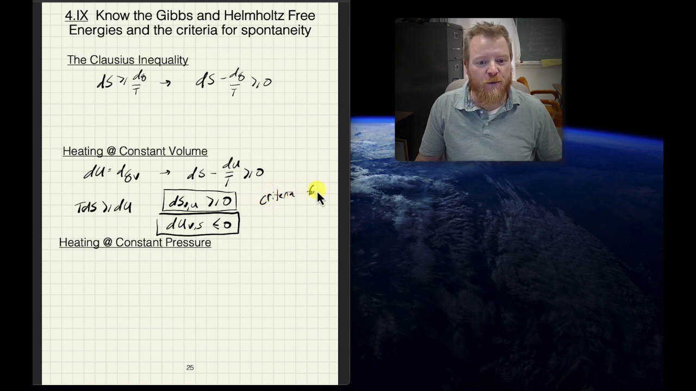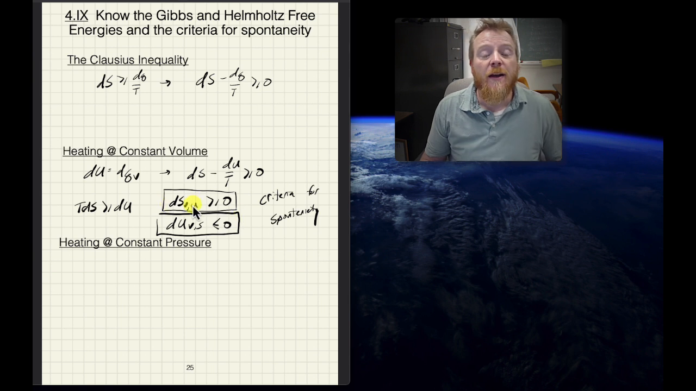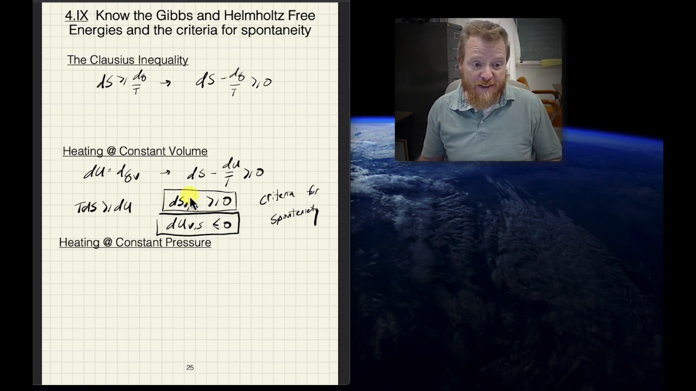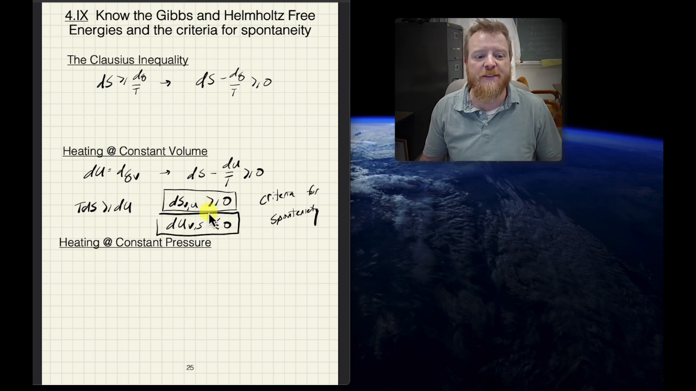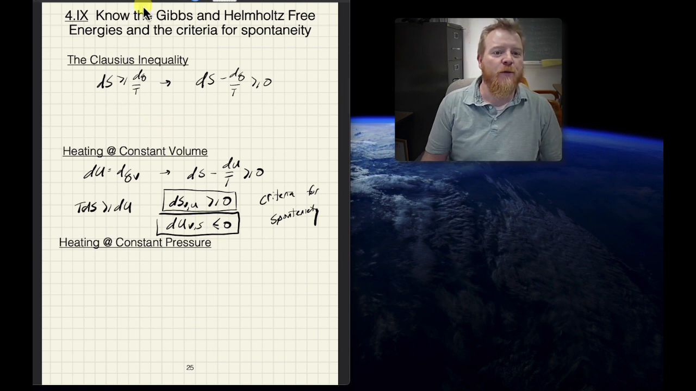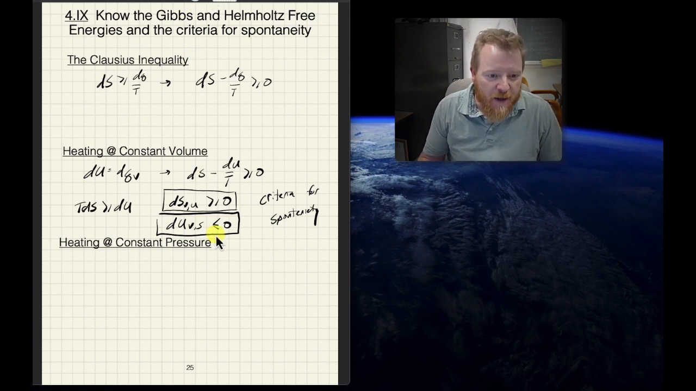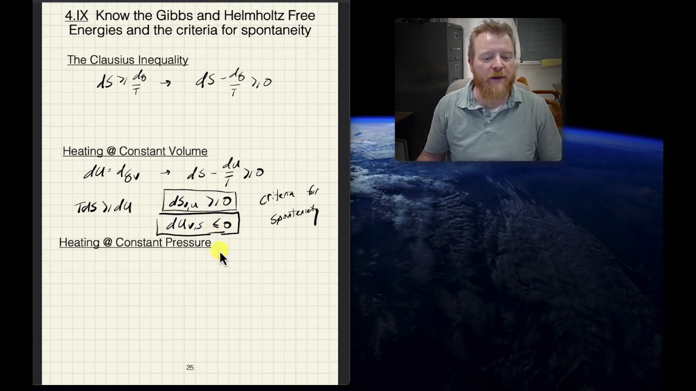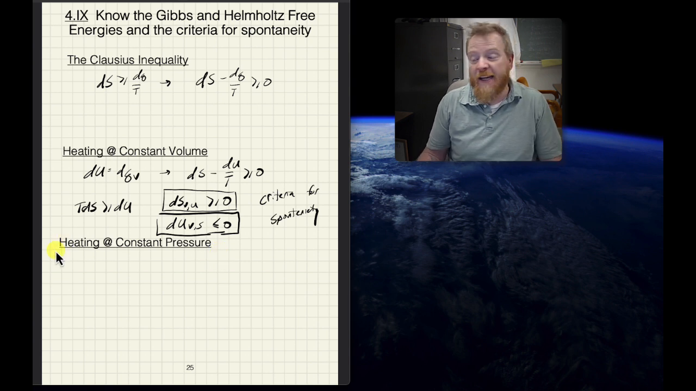Criteria for spontaneity. So in other words, entropy must increase at constant volume and constant internal energy for a process to be spontaneous, and internal energy must decrease at constant volume and constant entropy for a process to be spontaneous. I'm going to rewrite that just a little bit to make that look slightly nicer, although only just a little bit, right?